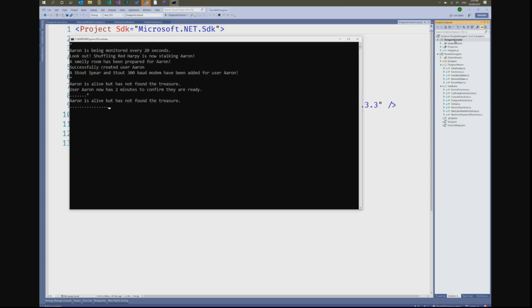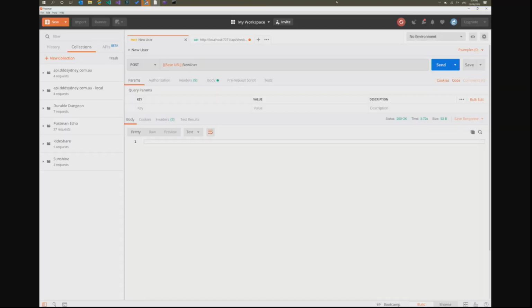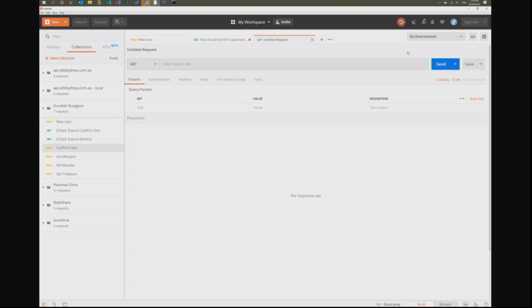Ultimately, what it's saying here is that it's going to be looking every 20 seconds into the state of the game, because this is an external application that is just looking at that, checking what those workflows are doing, every 20 seconds. It says that Aaron is being monitored. He's got to approve that he wants to play the game. But there's a room that's been created. There is a baddie in the room. There's some inventory in the room. So we can all get along and play the game. Now, let's play this game. We'll start by just confirming that we do actually want to play.